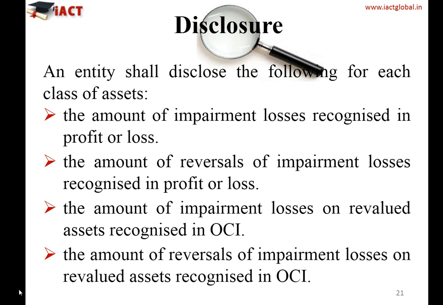The amount of reversal of impairment losses on the revalued asset recognized in OCI. So it is like how much impairment loss you have booked in OCI. Similarly, if there is any reversal of impairment loss wherein you have again increased the revaluation surplus, then also you need to disclose the same in other comprehensive income.